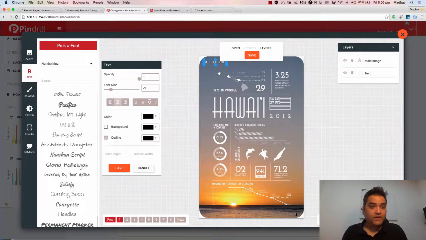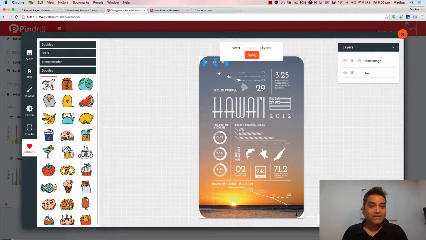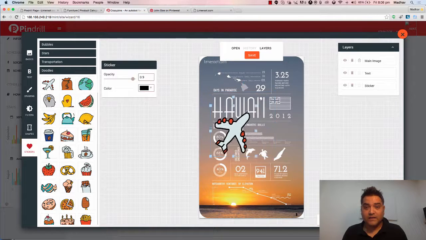Now I want to put some extra images. I got this image. Okay, it goes with it. I can put it here. Alright, and let me save it.